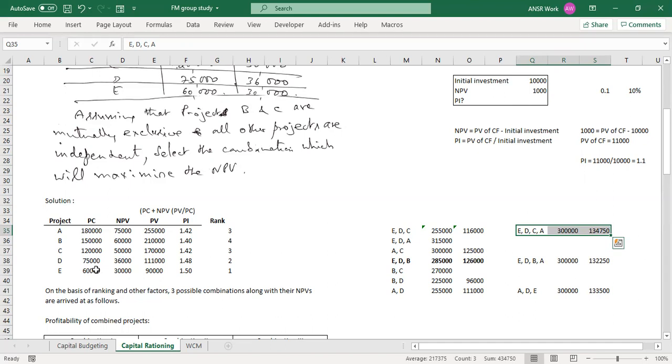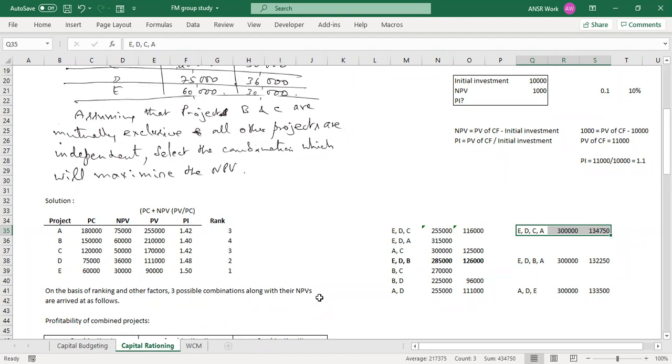So this is why it is necessary to write down all possible combinations, so that in the next step we can add the next best thing. In the question they will not give this as a second option, saying what if projects are divisible, what should your answer be. In the next question that we are going to look at, from the beginning itself they'll tell that the projects are divisible. So you can simply go for the PI first.